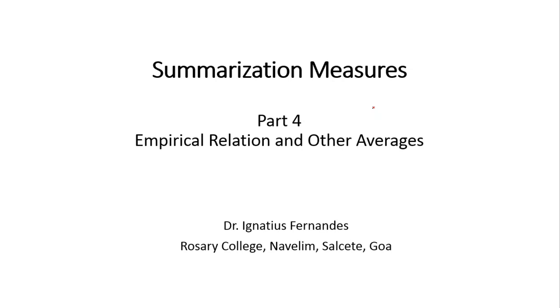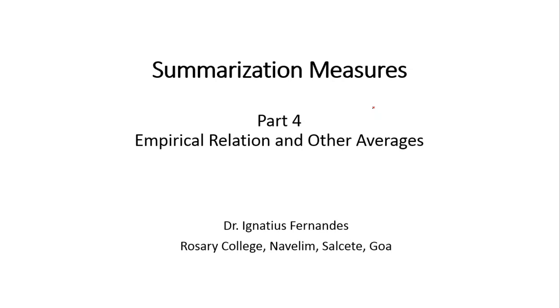Just to recall, we have talked about the various measures of central tendency, that is arithmetic mean, median, mode, quartiles, deciles and percentiles in the previous modules, and we have seen how these measures can be calculated based on whether we have ungrouped data or grouped data, especially in regards to arithmetic mean, median and mode.